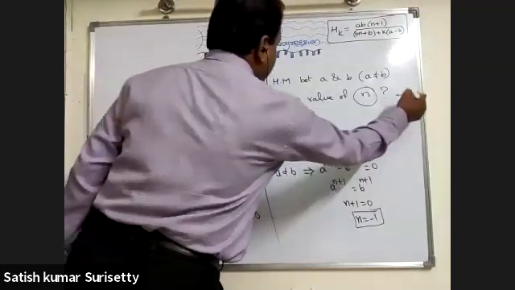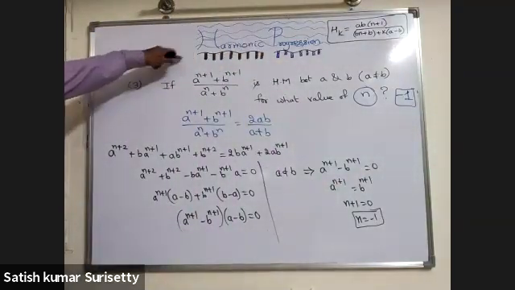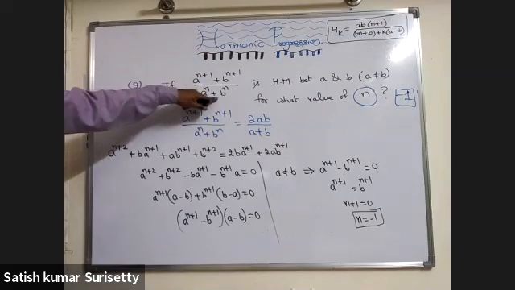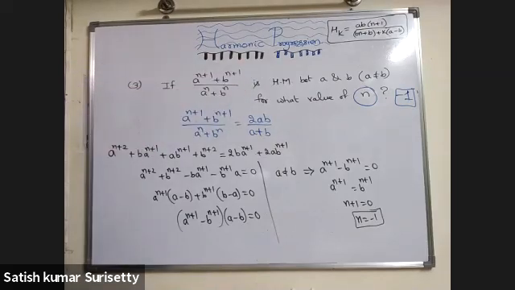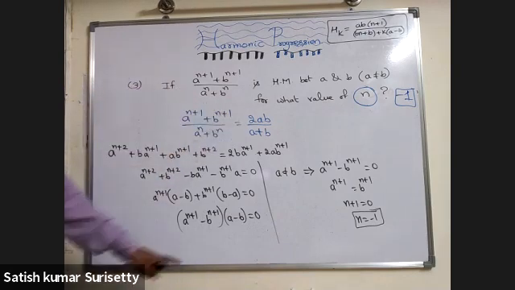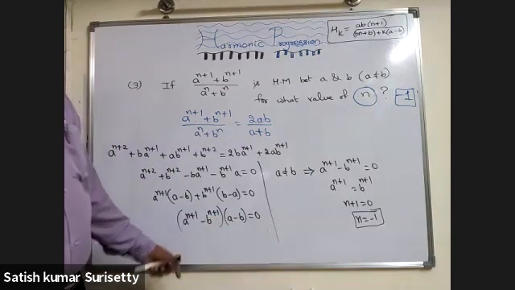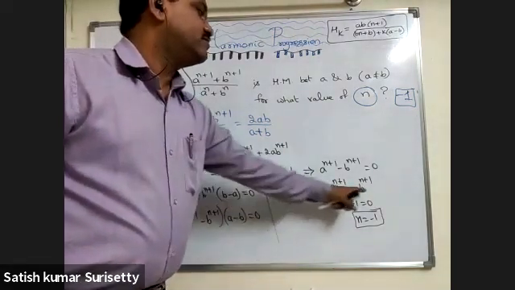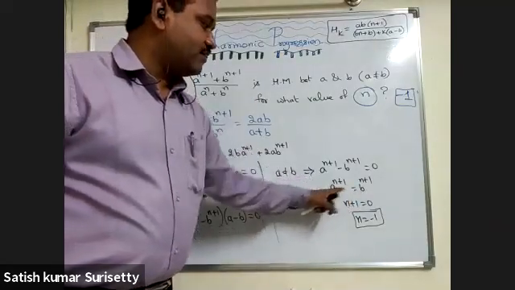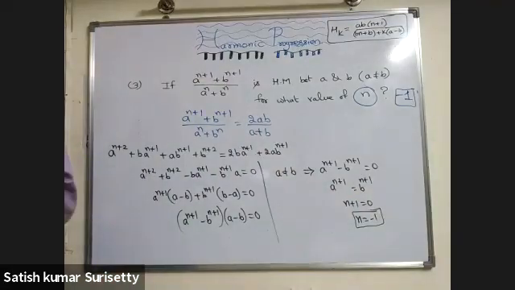So if n is minus 1, then (a to the power of n plus 1 plus b to the power of n plus 1) upon (a power n plus b power n) will be the harmonic mean. Go through the steps, those who are not able to do it. So we have cross multiplied. After that, bring all the terms to one side. A minus b is a common factor. A not equal to b, so we can eliminate it. So a power n plus 1 equals b power n plus 1. So bases are different but the exponent is the same. So the exponent must be equal to 0. So n equal to minus 1.